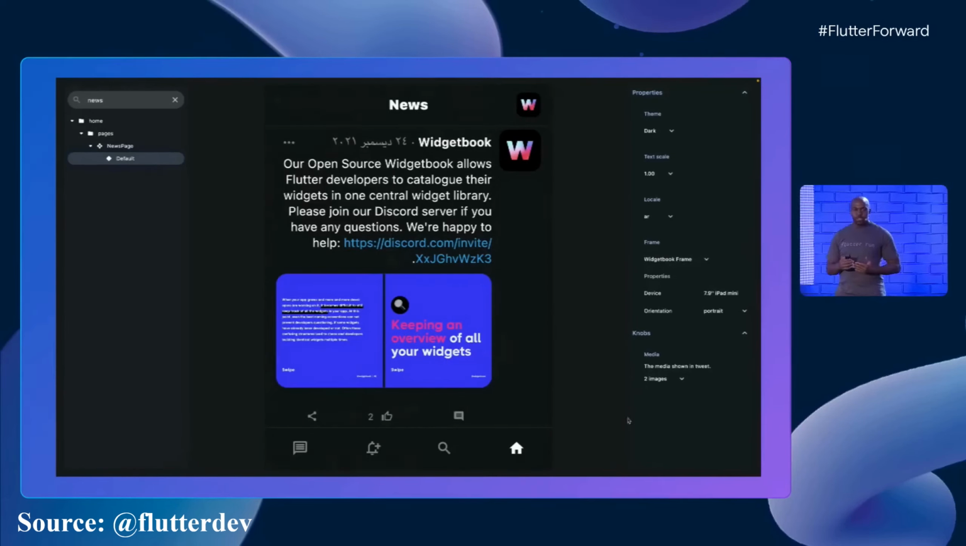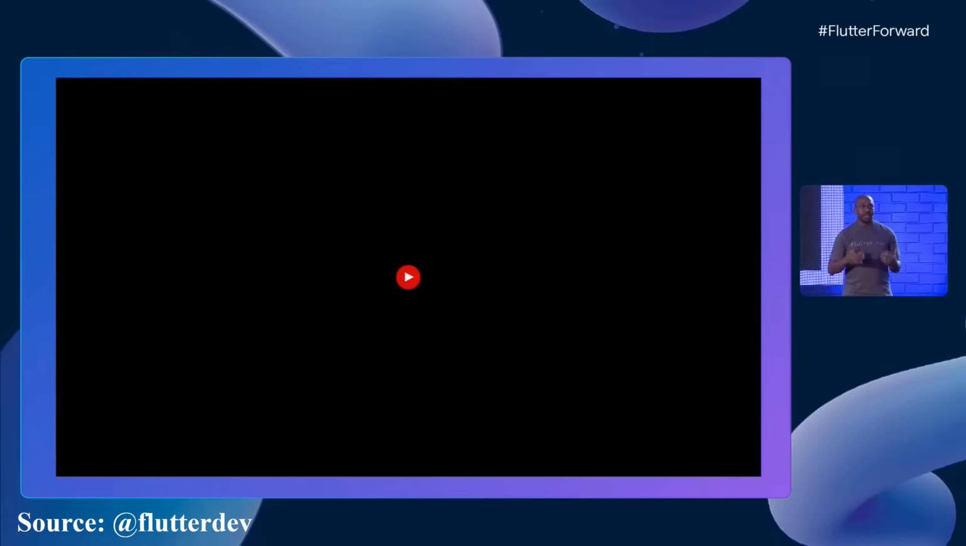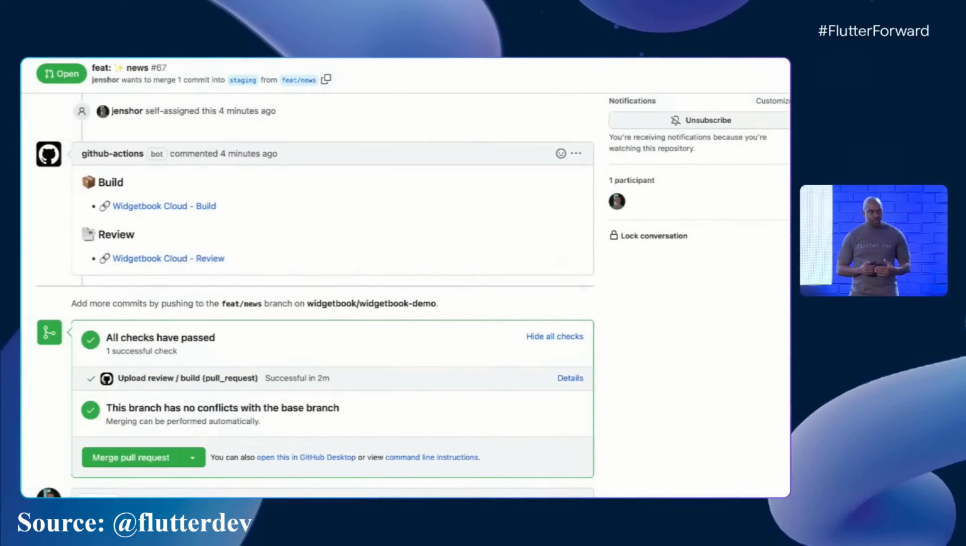But with Widgetbook Cloud, we can go a step further. So by integrating with CI/CD tools and giving designers a complete platform to review changes. Now, as a developer, I'll create a commit to update the app. And with a GitHub action, Widgetbook will automatically create an updated hosted library. As a developer, you can then send that link over to the designer for review.